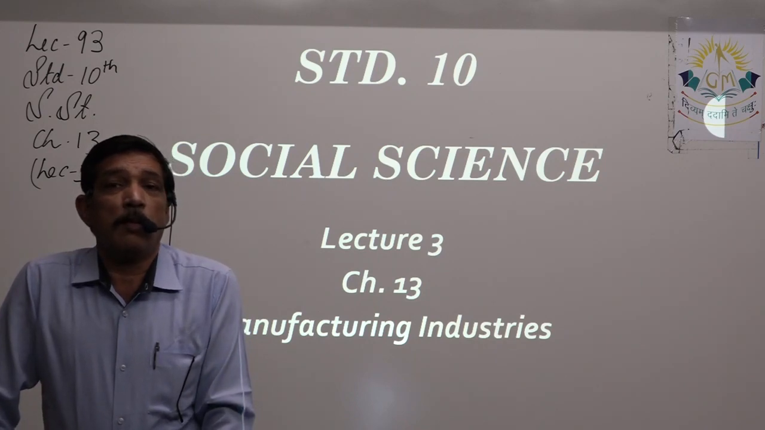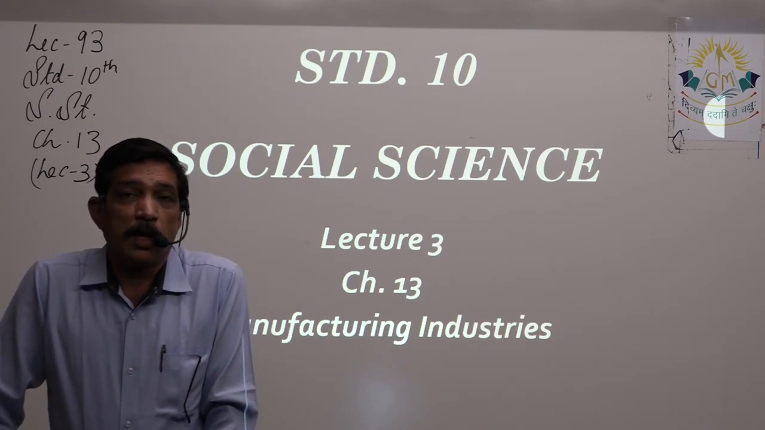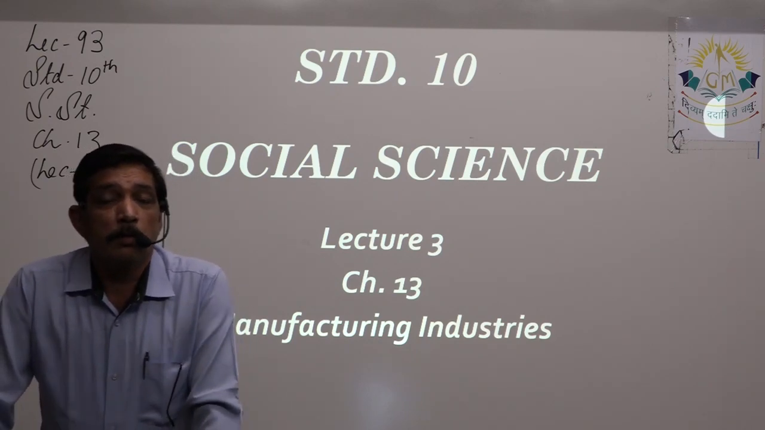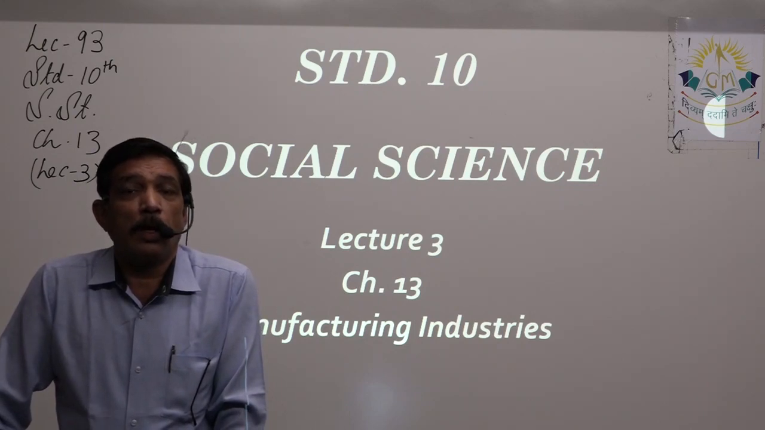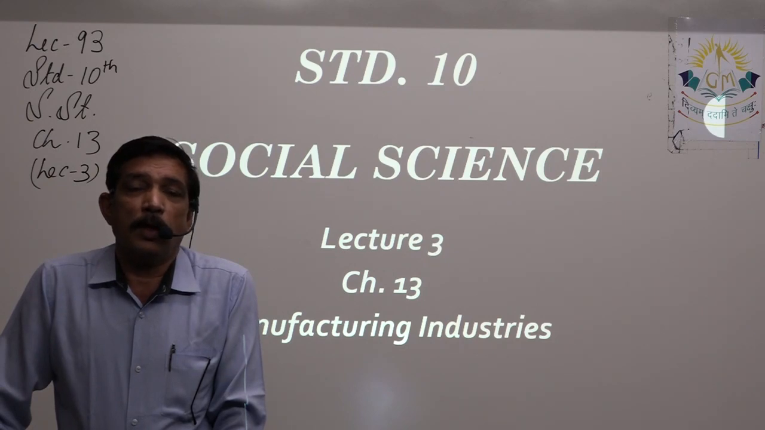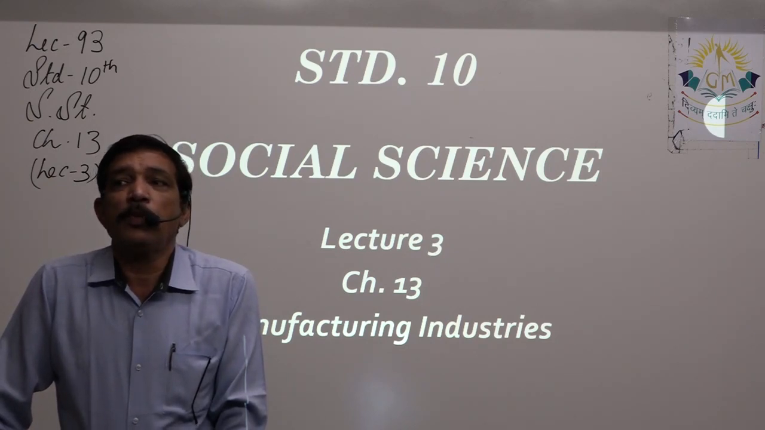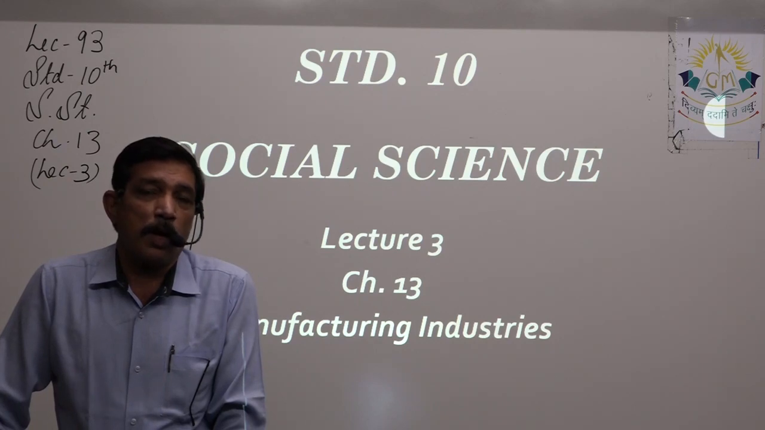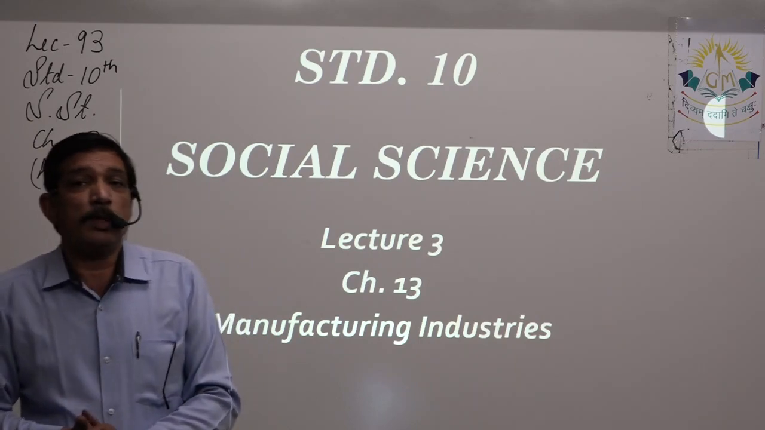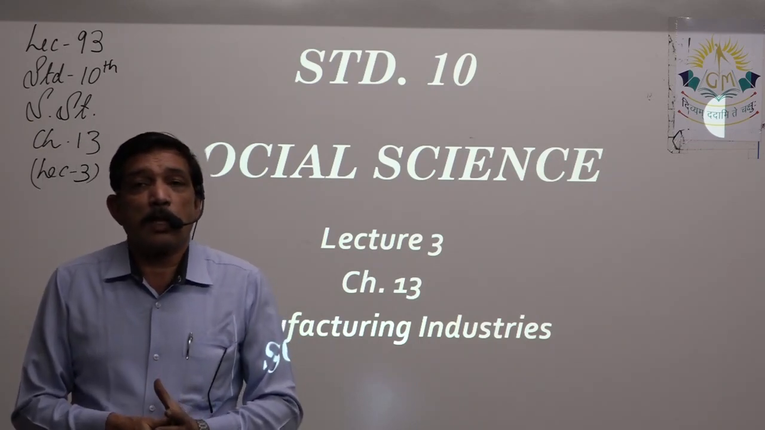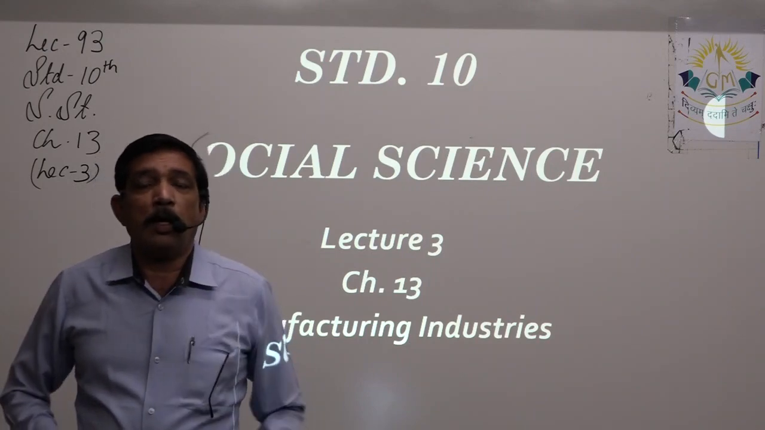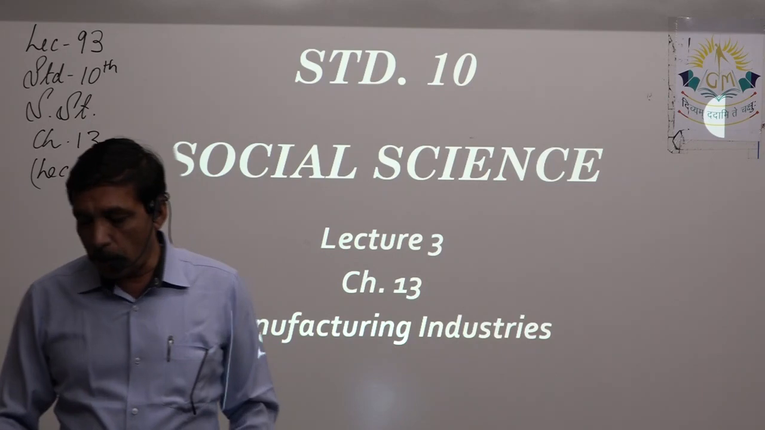Another map work is also included from this chapter, so you have to actually mark some of the places in the map where a particular industry is located. So in that way, this chapter is very, very important. It's quite easy also, but at the same time, we have to score marks from this chapter. So the more you prepare this chapter in a better organized manner, the better the chances that we can score fully from this chapter. So let us take a quick recap of what we have learned so far in this chapter.